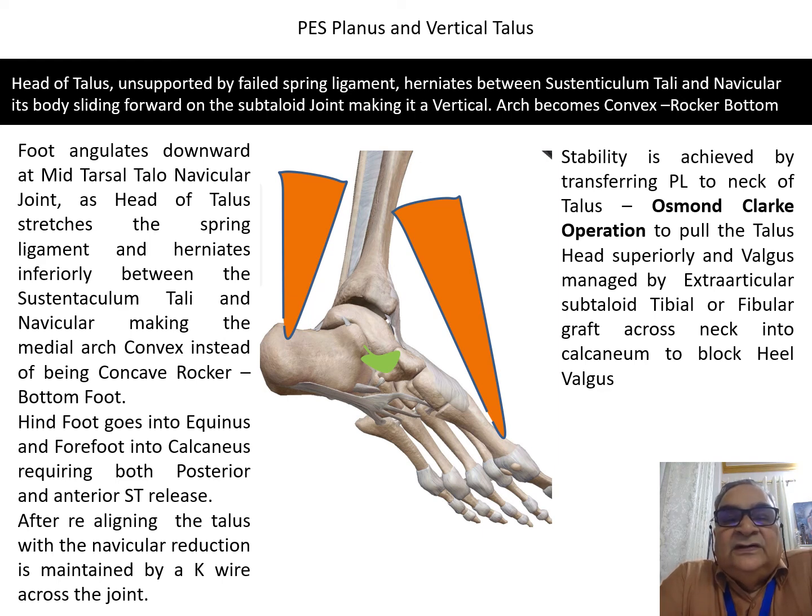The next thing you can do is transfer the peroneus longus to the neck of the talus, which is the Osmond-Clark operation, and you can combine it with a trapezoid anterior tibial cortical graft into the lateral part of the sinus tarsi, which is the Grice and Green component of the Osmond-Clark operation. So this is what you can do for a vertical talus.